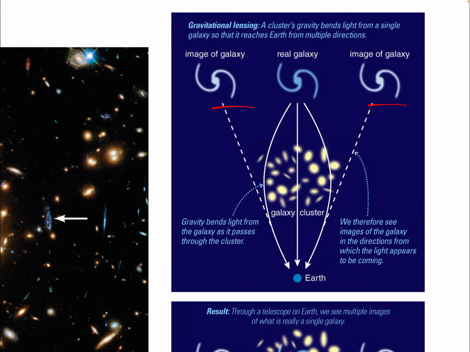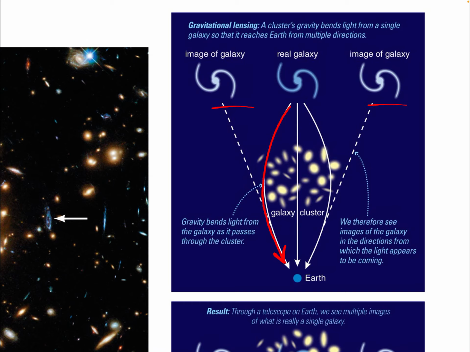So let's zoom in on this. Gravitational lensing: a cluster's gravity bends light from a single galaxy so that it reaches Earth from multiple directions. Okay, so we see multiple images of the galaxy. The gravity bends light from the galaxy as it passes through its center. Okay, so this is the bending of the light. We therefore see the image of the galaxy in the directions from which the light appears to come.